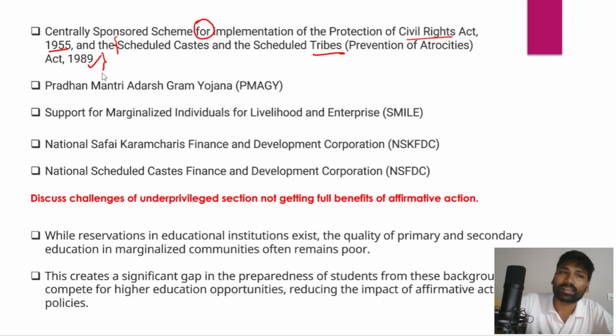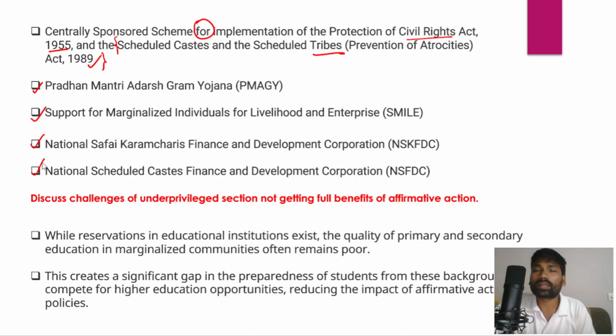And in fact there are other schemes such as Pradhan Mantri Adarsh Gram Yojana, and initiatives like support for marginalized individuals for livelihood and enterprises, the National Safai Karmacharis Finance and Development Corporation, and the National Scheduled Castes Finance and Development Corporation. All these initiatives that the government has launched are primarily aimed at the development of the marginalized sections of Indian society.